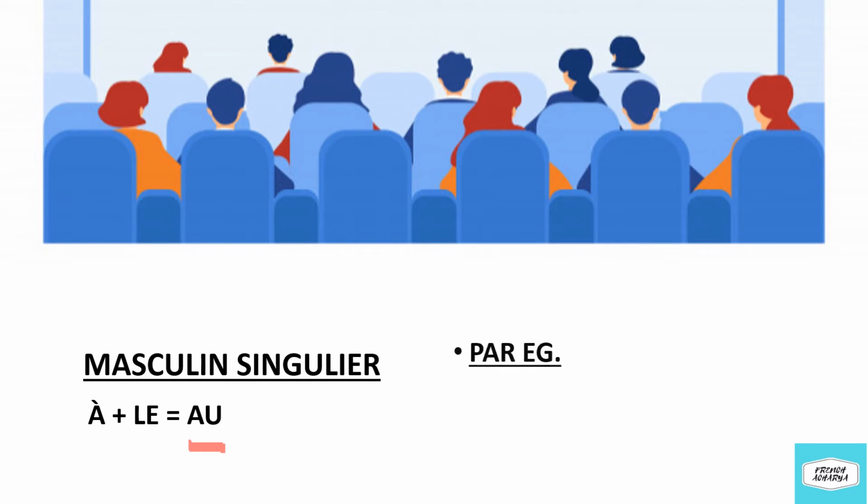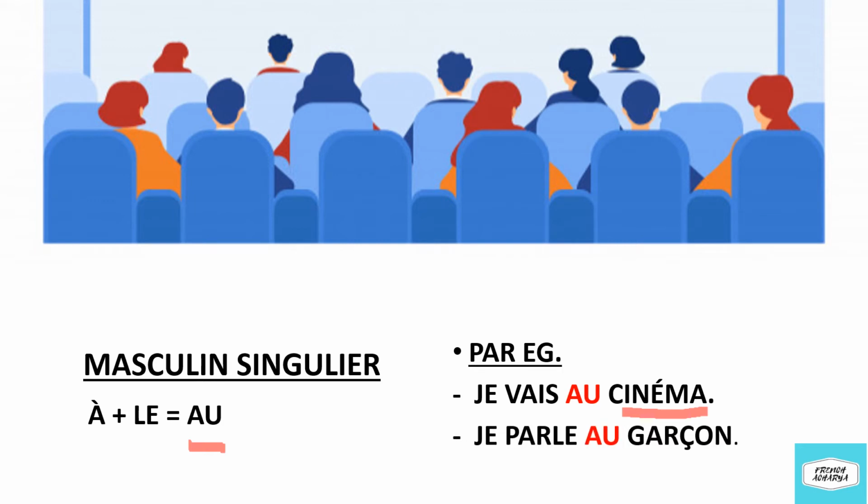For example, par exemple, je vais au cinéma. I'm going to the cinema. Now cinéma is a masculine singular noun. So we are using au. I'm going to the cinema. The other example is je parle au garçon. Now garçon, that is boy. It is a masculine singular noun. So we are using au as the contracted article. Je parle au garçon. I'm talking to the boy.